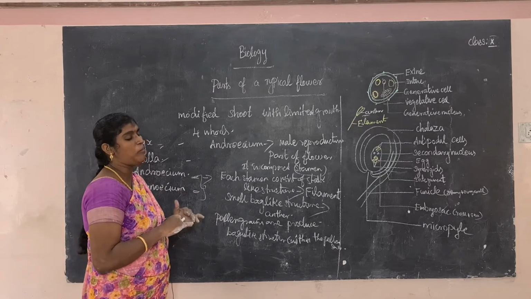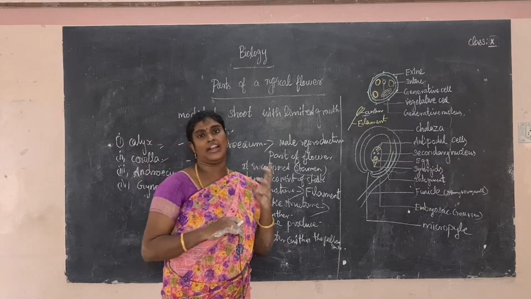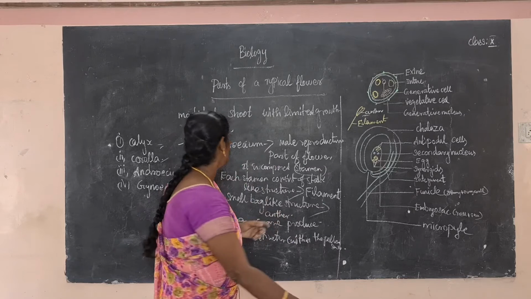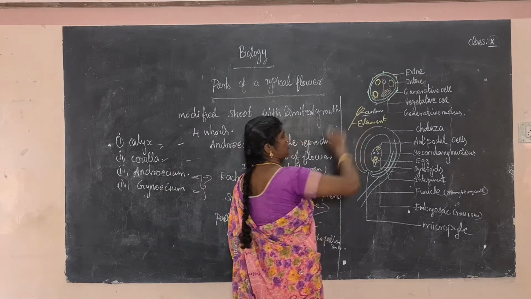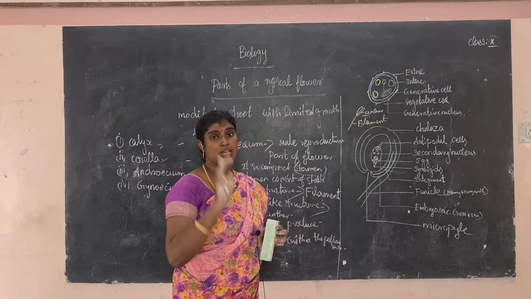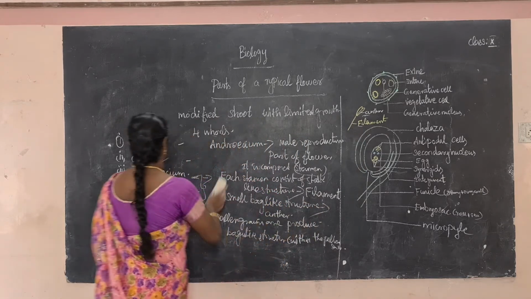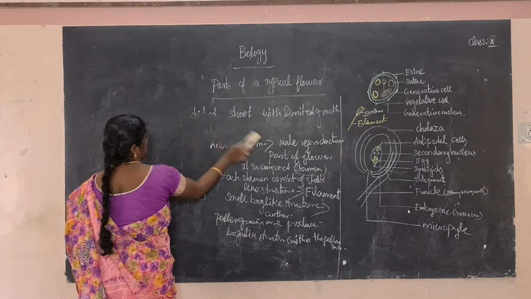Another important point: pollen grains are spherical in shape.